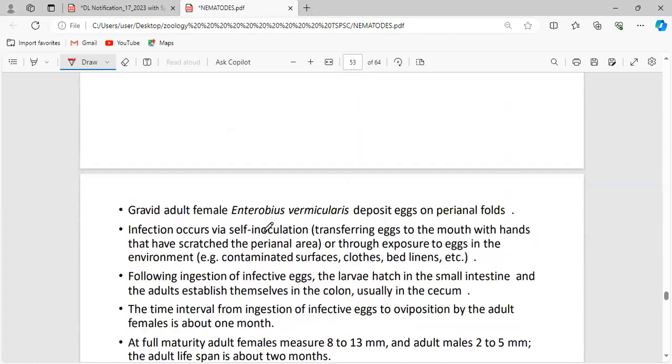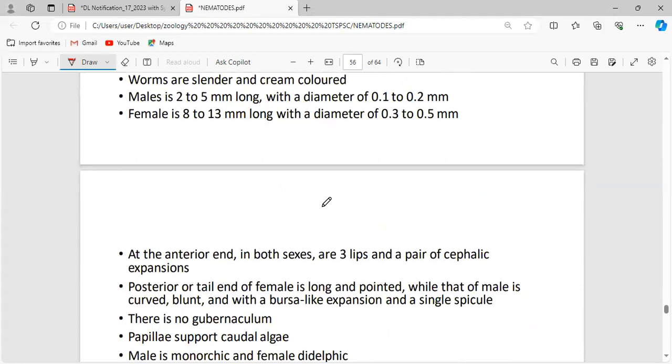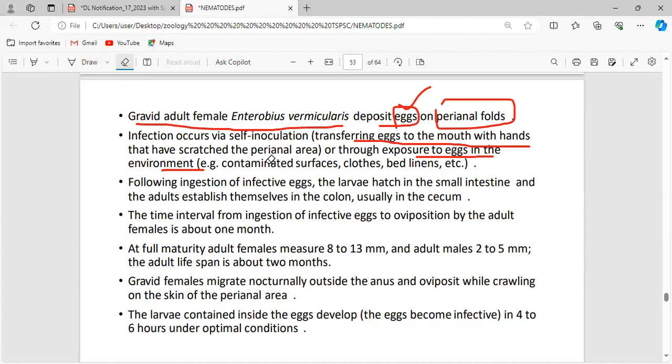Now, what are all the things I have explained in this life cycle? The same thing will be repeated here. Let me explain. This gravid adult female Enterobius vermicularis is the one that lays eggs on the perianal folds. The infection occurs via self-inoculation, that is, transferring eggs to the mouth with hands that have scratched the perianal area, or through exposure to eggs in the environment. They will be exposed to contaminated surfaces, clothes, and bed linens.